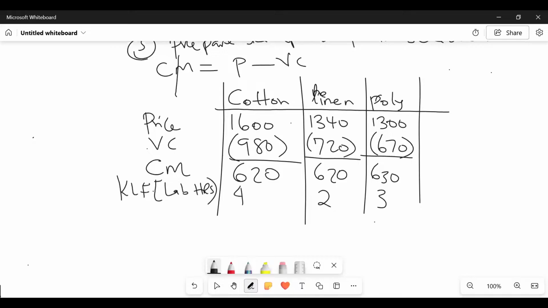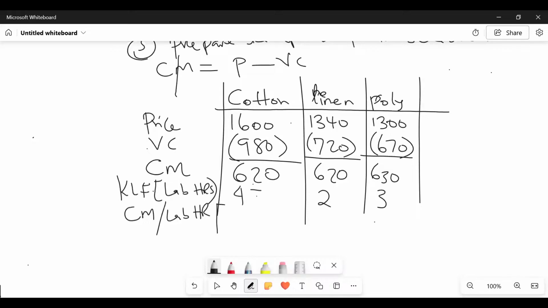Are you able to give me this figure? So come here and give me the CM per limiting factor, or CM per labor hour in this case. So say 620 divided by 4.